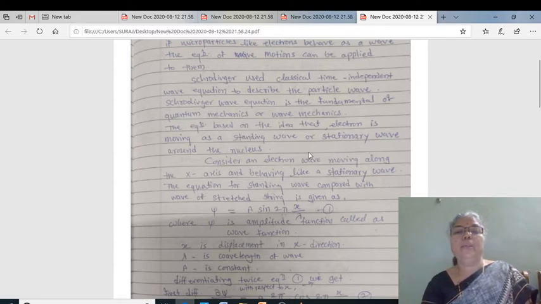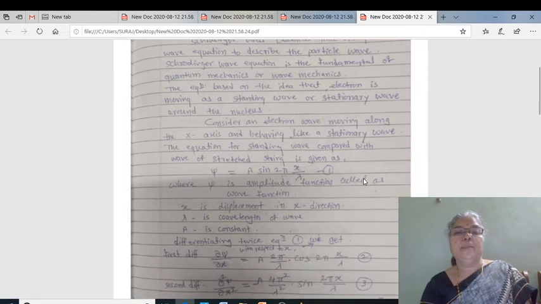Therefore, the nucleus is stationary and the electron moves around it, and that wave is considered a standing wave. The equation of a standing wave is compared with the wave of a stretched string, and you know that in a stretched string there are nodes and antinodes. That means we have nodes and antinodes in the standing wave.